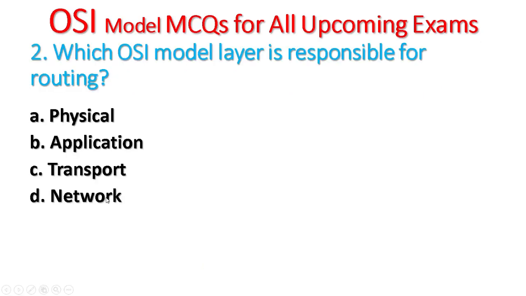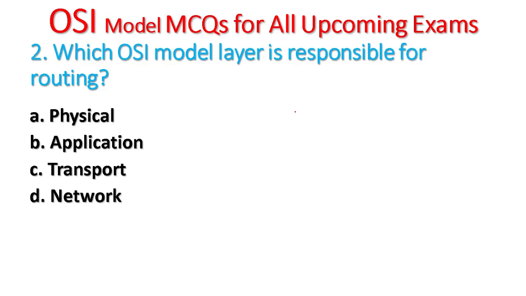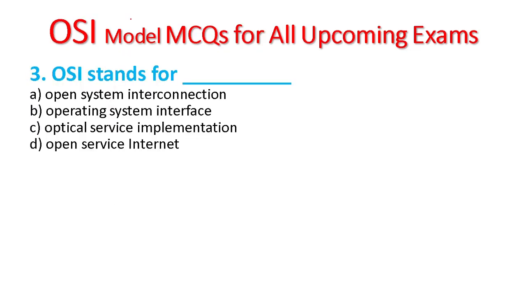Question number 2. Which OSI model layer is responsible for routing? Physical, application, transport, network layer. In the network layer, there is routing, due to the router device.